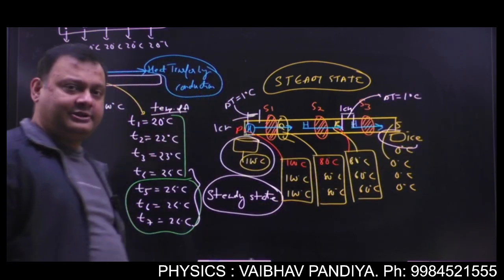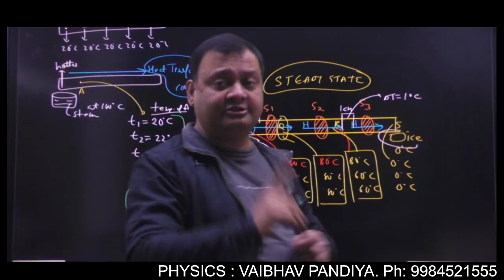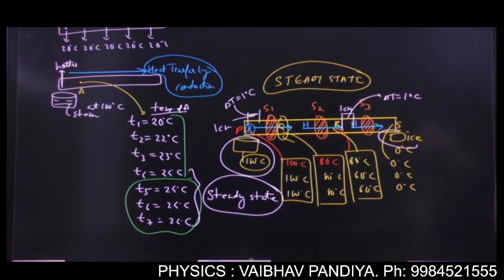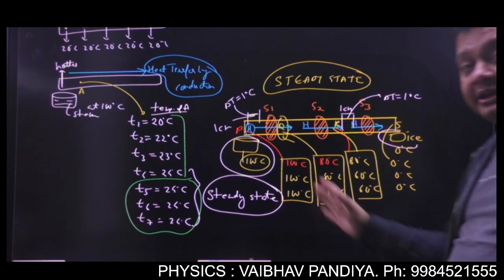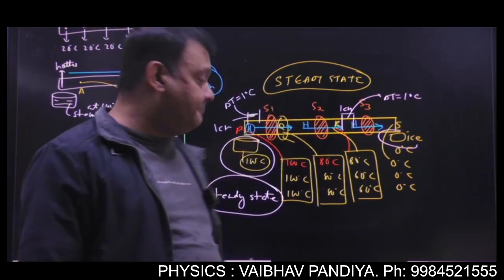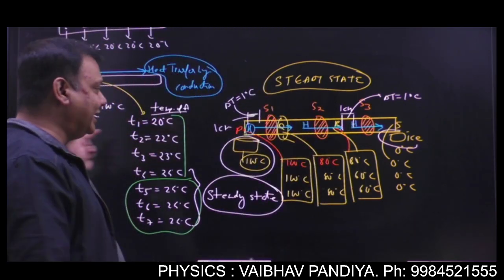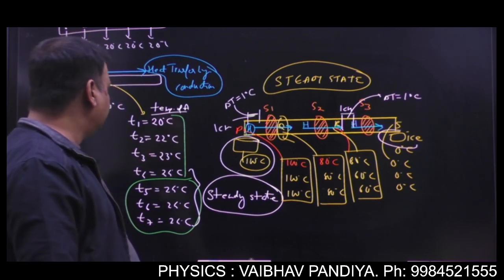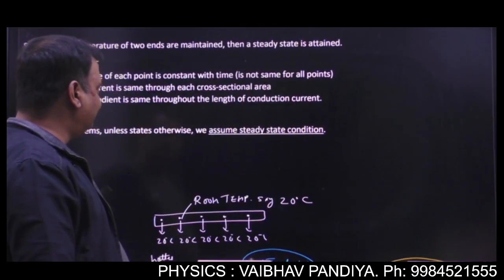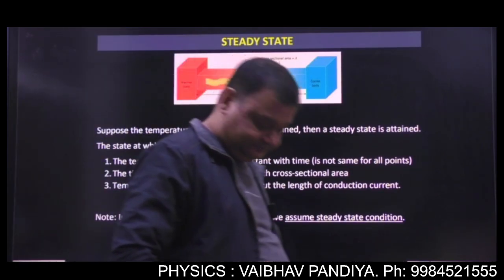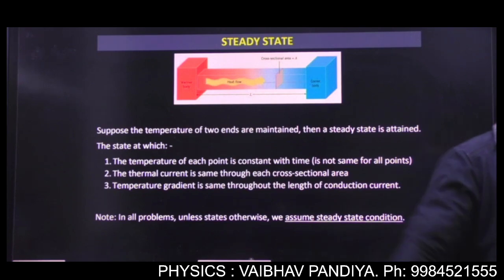So in the steady state, we got three properties. What three properties? Number one, each point will have a constant temperature with time. Number two, the thermal current through each surface will be the same. And number three, the temperature gradient over the line of the conduction or the direction of the conduction will be same. Got it? So now formally we can write what is the steady state and what are the properties which are observed in steady state. We can write the heading steady state.